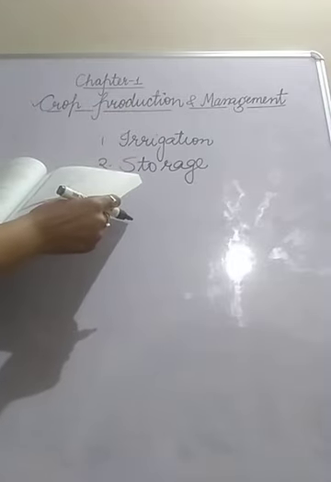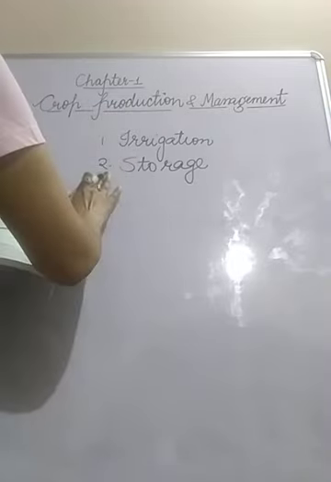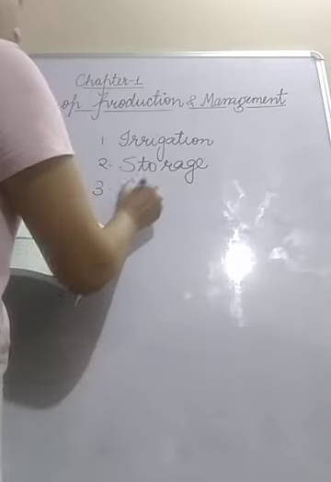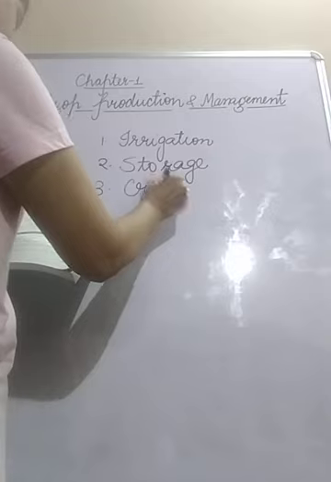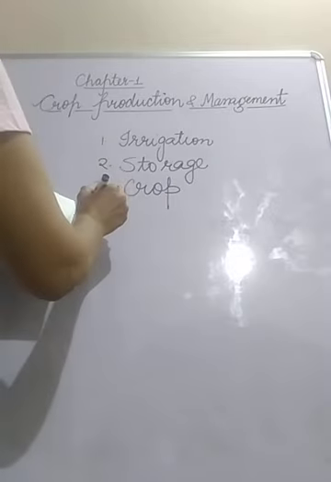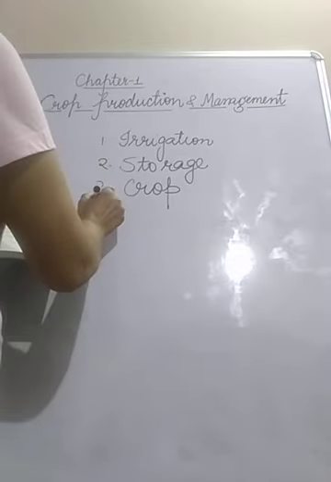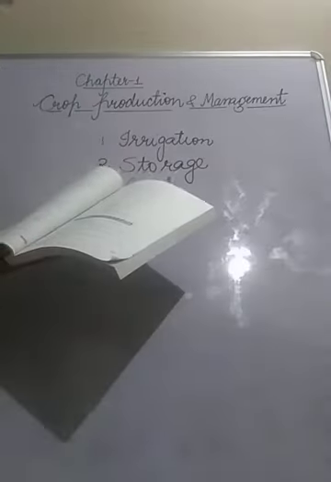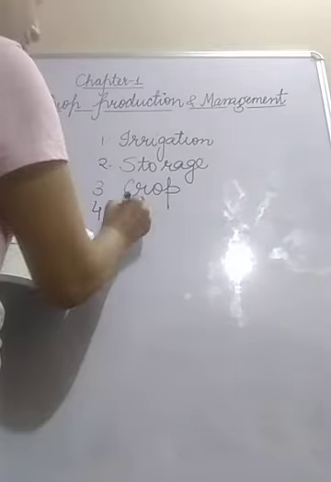And the third one is certain plants, actually it is 5th here. Certain plants of the same kind grown on a large scale is called crop. The next one is, this is across. The next one is a machine used for cutting the mature crop. We call it harvester.